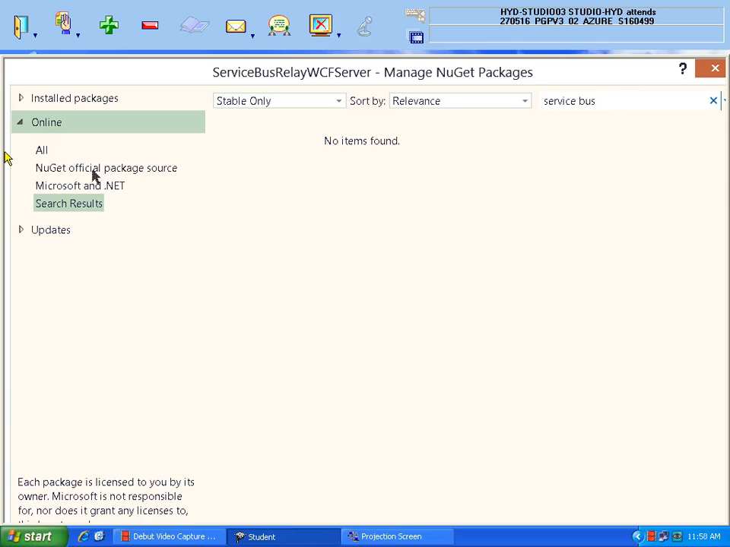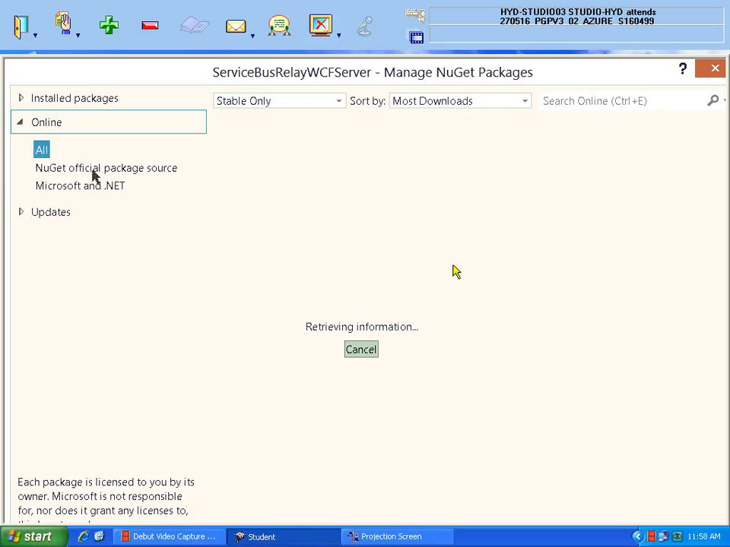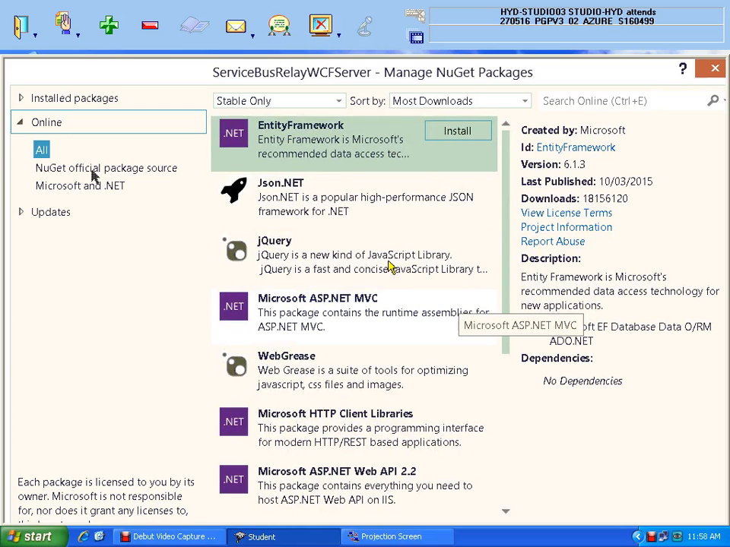Just wait, it is taking time. Otherwise just click on All so that it will search. It is searching, just wait, okay? Now you got service bus. Where is it? We did not get it yet. We need to get service bus.